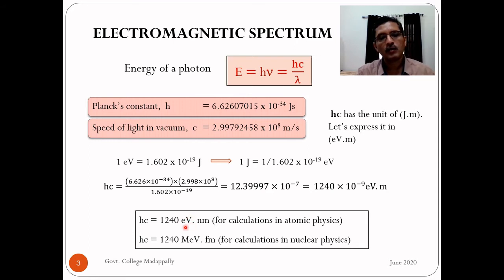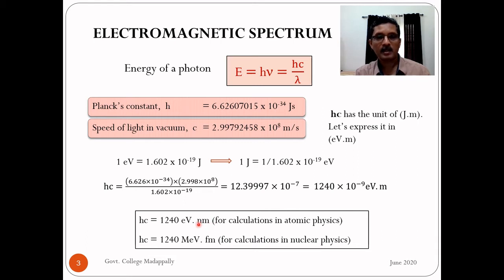In order to convert electron volt into mega electron volt, we know that mega means million, that is 10 raised to 6. So 10 raised to 6 electron volt we can call mega electron volt. So let us simply multiply this with 10 raised to 6. But when we multiply with 10 raised to 6, in order to compensate for that, you have to multiply with another 10 raised to minus 6. Otherwise our numerical value will be wrong. So you have to multiply with 10 raised to 6 and 10 raised to minus 6. 10 raised to 6 electron volt I am calling mega electron volt, and 10 raised to minus 6 nanometer.